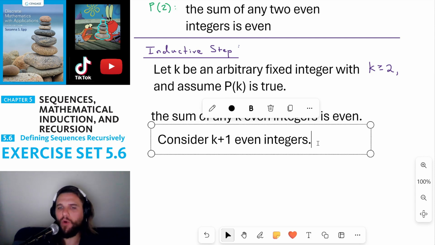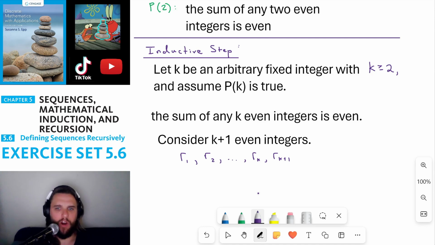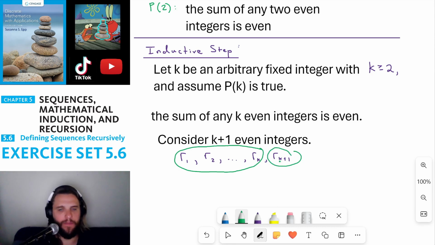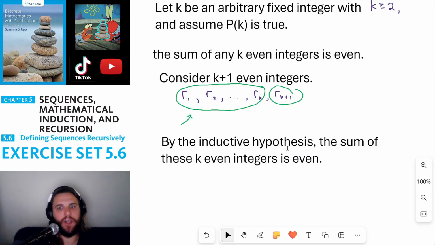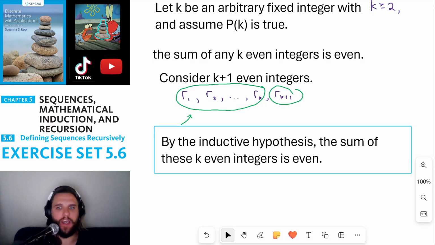So to do that, we're going to take these k plus 1 even integers and split them up into two groups. I'm going to call these even integers r sub 1, r sub 2, and so on, all the way up to r sub k plus 1. Now, I wrote the second to last even integer here because I'm going to split these even integers into two groups. One group is going to be a group of k even integers, and then we'll have this other even integer here. Now, by the inductive hypothesis, the sum of these k even integers is even. That's because any group of k even integers has an even sum.